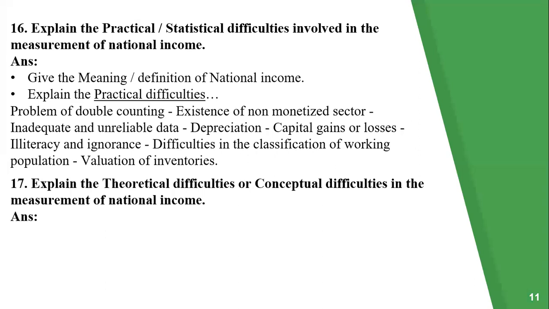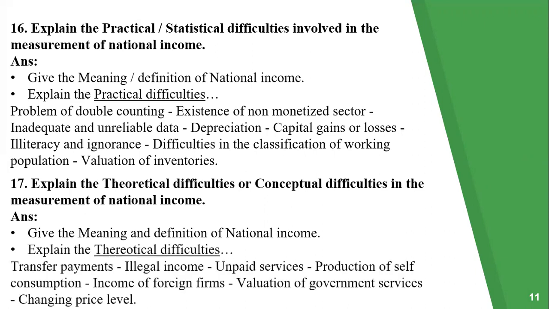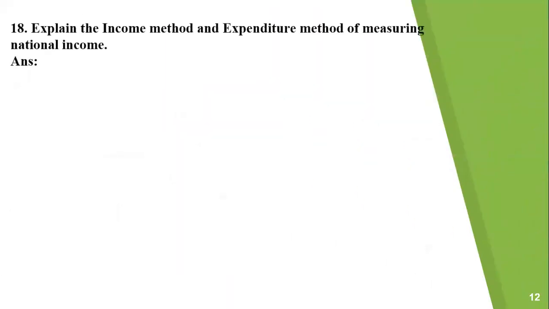Now see the next question. Explain the theoretical difficulties or conceptual difficulties in the measurement of national income. Now here again, give the meaning and definition of national income, and then explain the theoretical difficulties: transfer payments, illegal income, unpaid services, production of self-consumption, income of foreign firms, valuation of government services, and changing price level.